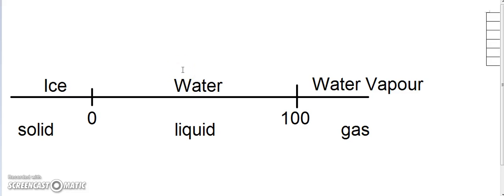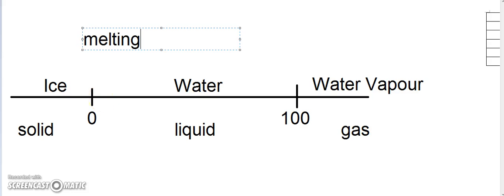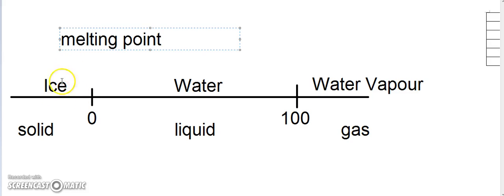We know that ice becomes water at 0 degrees Celsius, and we call this the melting point.